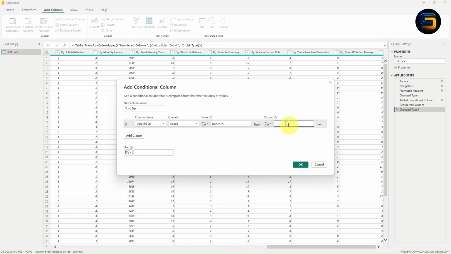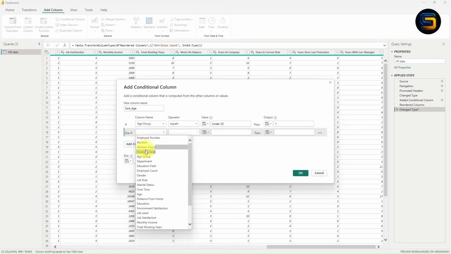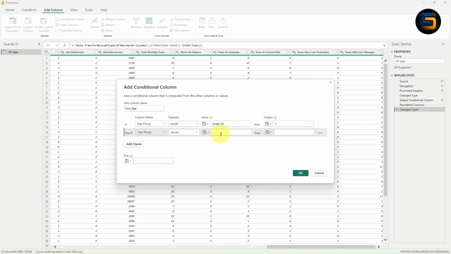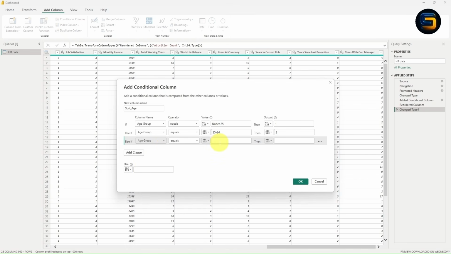Now this is one condition. I will add one more condition, add clause. Now from here you need to select the column again, equals to, now give the range. The range is 25 34. So for the 25 and 34 age group, I will give the output as 2. Now again add a clause, because we have multiple age groups, right? Click on age group. Now give the value as 35 44, between 35 and 44.